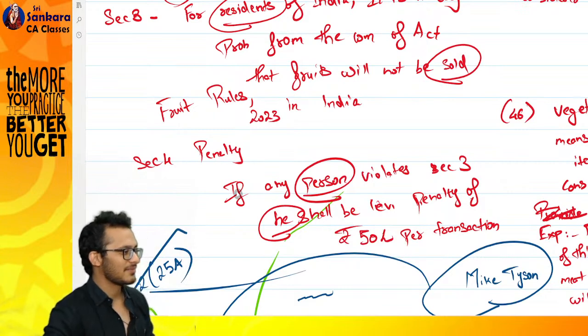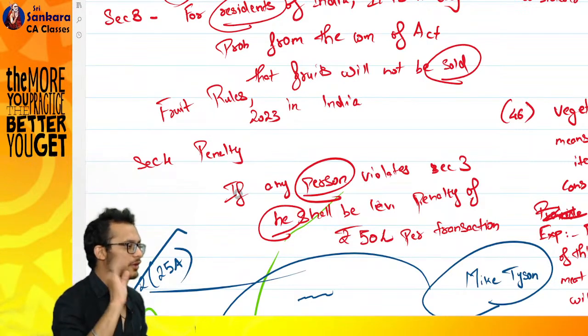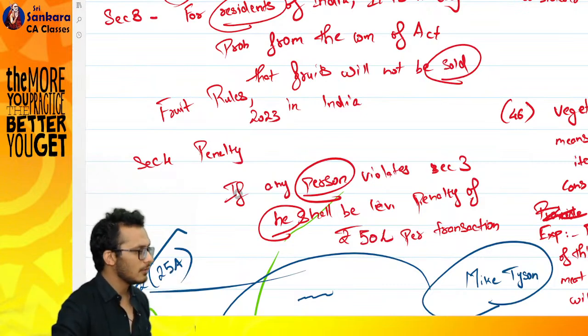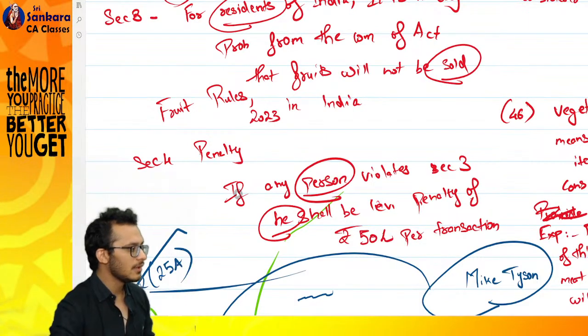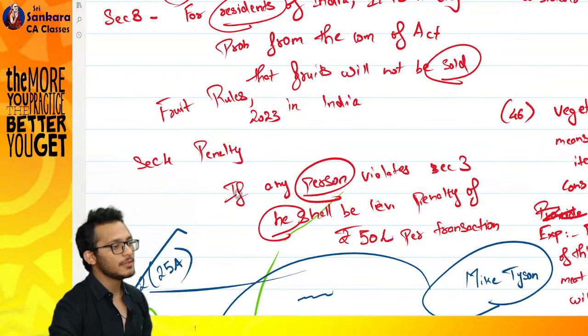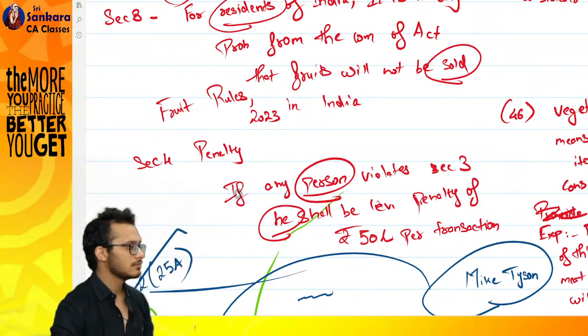The question is, you need to search for a definition. See, today there is a dispute going on between you and the officer. You used a word. The officer said, boss, I understand this word this way. You said, no, I understand it like this. First rule, what you will do, go to section number 3 and check. It is not there. You will go to section number 2 and check. It is not there. You will go and check the General Clauses Act. Not there. Now what to do?